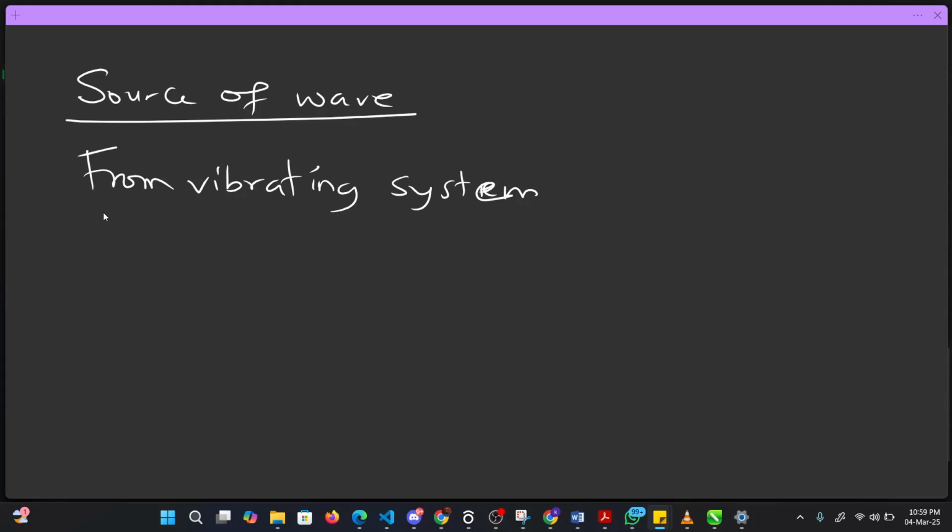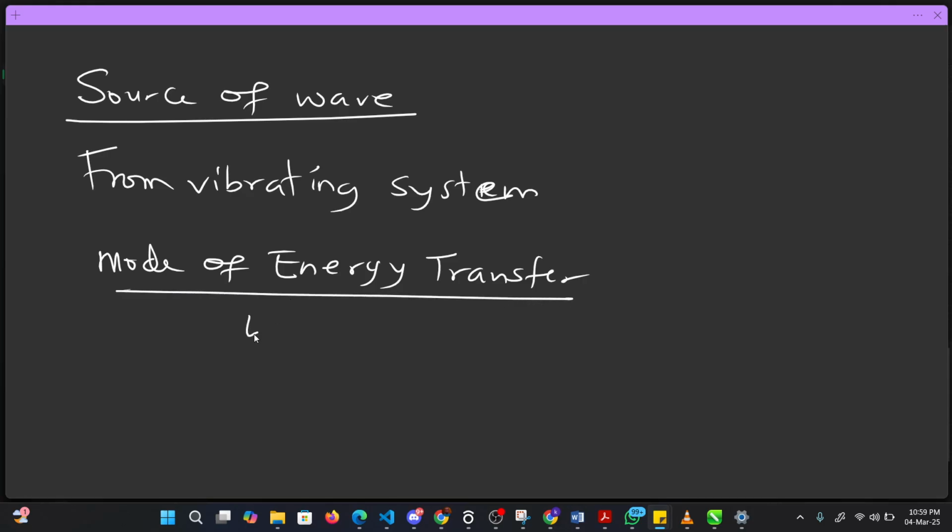Before you can name it wave. So that's why I say that when you talk about the mode of energy transfer, there is only one thing that does energy transfer, and that is wave. So wave is a mode of energy transfer.